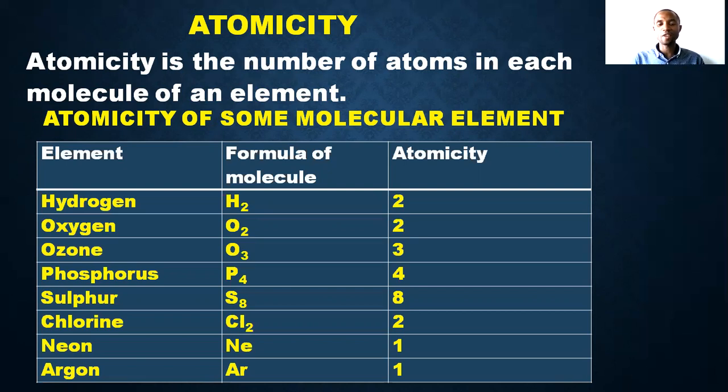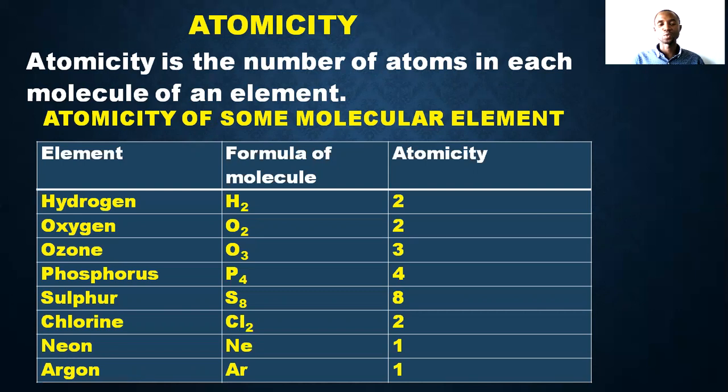And argon, you can see, is just 1. It's just an element. Neon is an element, it's not a molecule. Get it? Neon is not a molecule. Argon is not a molecule. They are just atoms of neon, atoms of argon, but chlorine is a molecule of chlorine.